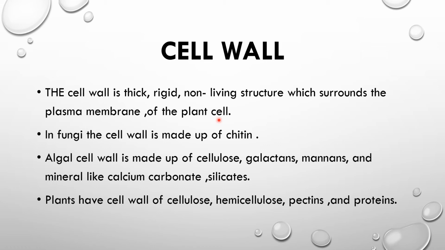One more unique feature of the cell wall is that it is present in the plant cell and absent in the animal cell. In fungi, the cell wall is present and it is made up of chitin. That is the composition. Algae are the lowest division of the plant kingdom. The algal cell wall is made up of cellulose, galactans, mannose, and minerals like calcium carbonate, silicates, etc. Plant cells have a cell wall of cellulose, hemicellulose, pectins and proteins.